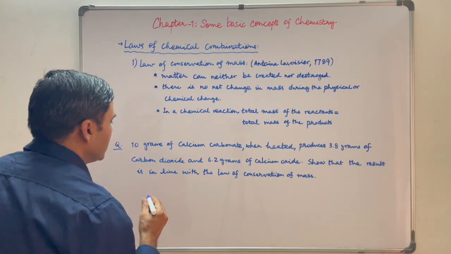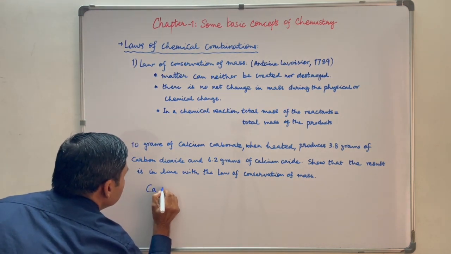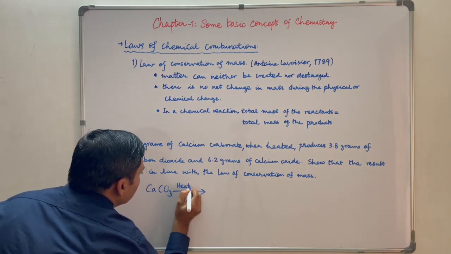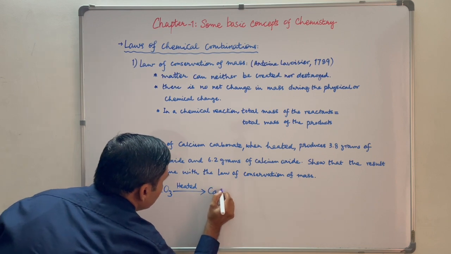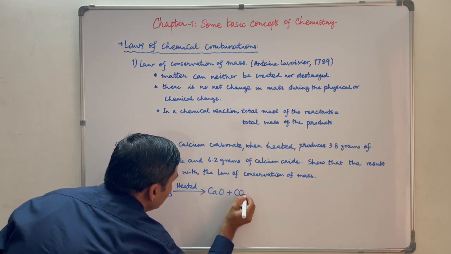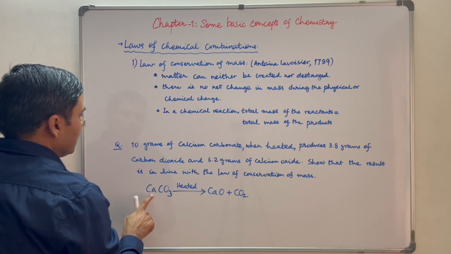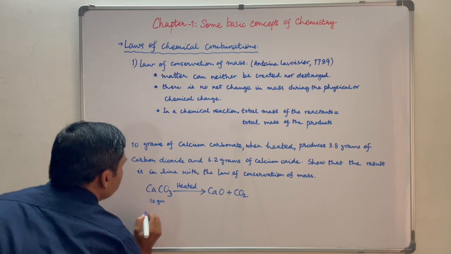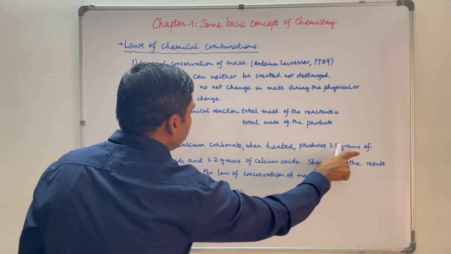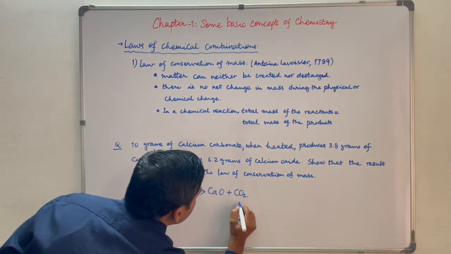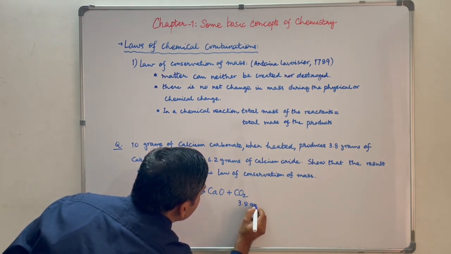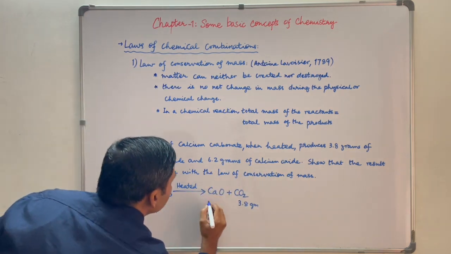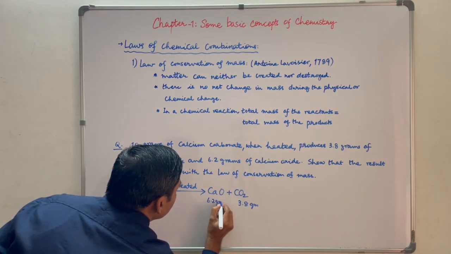So the chemical reaction will be something like this. CaCO3 when heated will give CaO plus CO2. Now it is given that mass of CaCO3 is 10 grams. So write 10 grams here. Produces 3.8 gram of carbon dioxide, 3.8 gram right here. And 6.2 grams of calcium oxide.